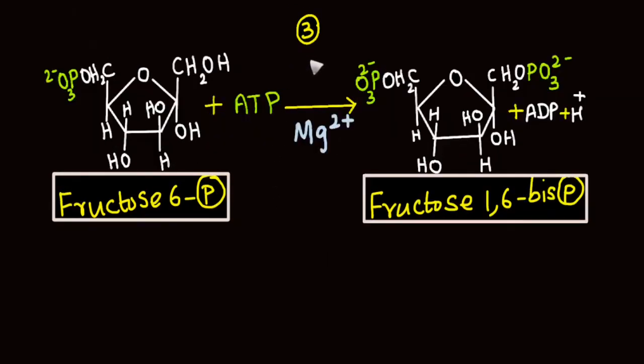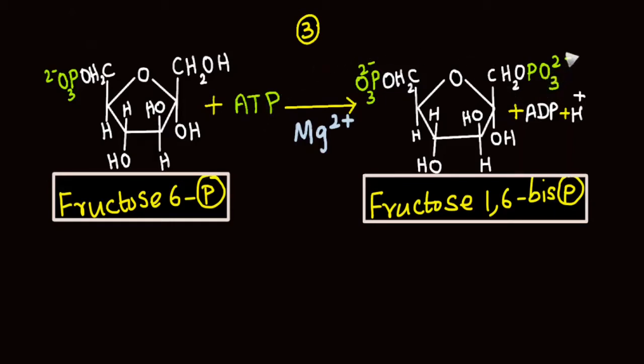In the third step of glycolysis, there is phosphorylation of fructose 6-phosphate by ATP to form fructose 1,6-bisphosphate. As the name suggests, fructose 6-phosphate contains only one phosphate on the 6th carbon, whereas the product fructose 1,6-bisphosphate contains 2 phosphates, one on the first carbon and the other on the 6th carbon. After donating a phosphoryl group, ATP gets converted into ADP.